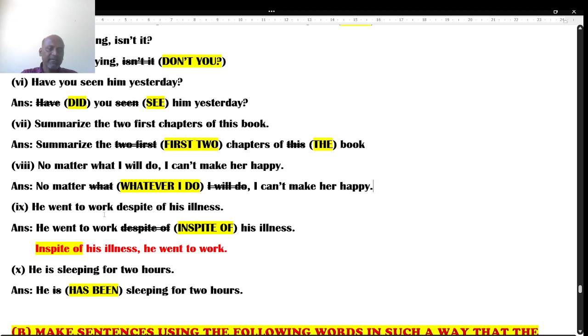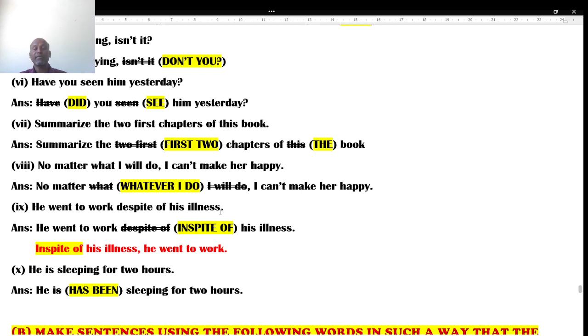Next one. He went to the work despite of his illness. Students, "despite" and "in spite" give the same meaning, but in this situation, "he went to work despite of his illness" means he's not feeling well even though he went to the workplace.